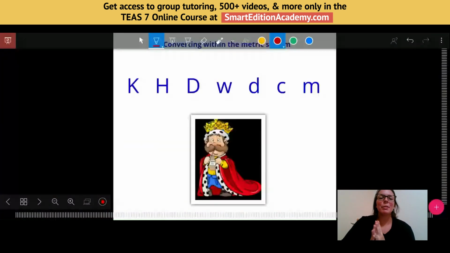So I mentioned just now when I was on that slide that there is a cool trick that I want to show you if you are converting within the metric system. So this is a mnemonic, and a mnemonic is just a phrase, and oftentimes the sillier the better. It helps us remember it. So it's a silly phrase to help us remember how to convert within the metric system in a more quick and efficient way. So the mnemonic is King Henry died while drinking chocolate milk. Hence this silly little picture I have here for you. Okay, so King Henry died while drinking chocolate milk.